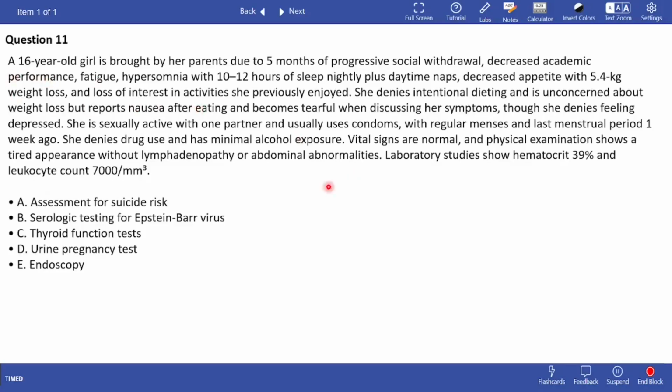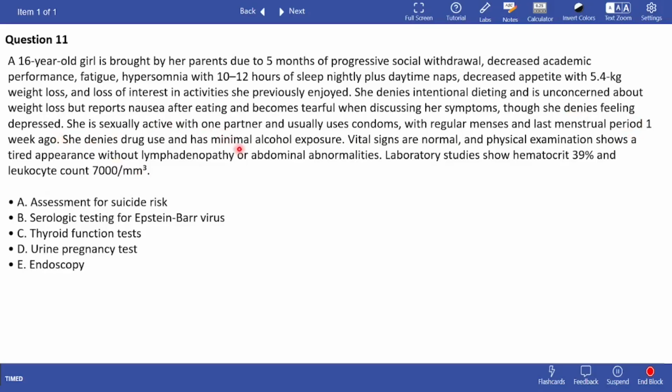Question 11. A 16-year-old girl is brought by her parents due to 5 months of progressive social withdrawal, decreased academic performance, fatigue, hypersomnia with 10 to 12 hours of sleep nightly plus daytime naps, decreased appetite with 5.4 kg weight loss and loss of interest in activities she previously enjoyed. She denies intentional dieting and is unconcerned about weight loss but reports nausea after eating and becomes tearful when discussing her symptoms. She denies feeling depressed.